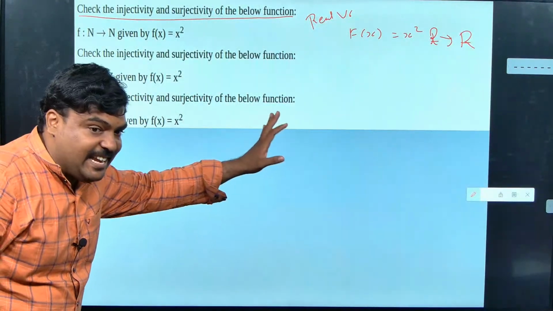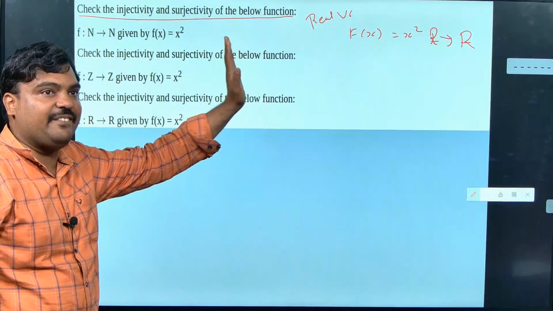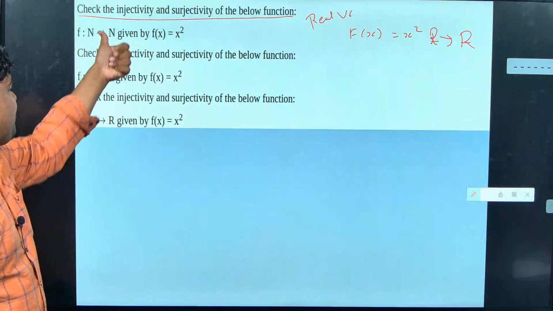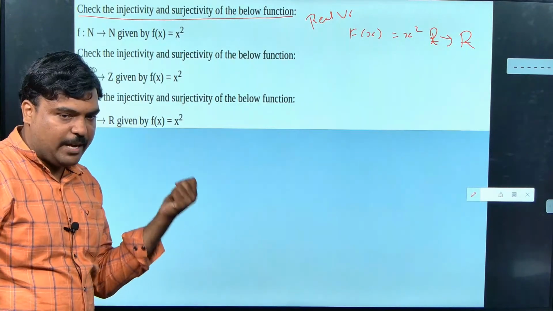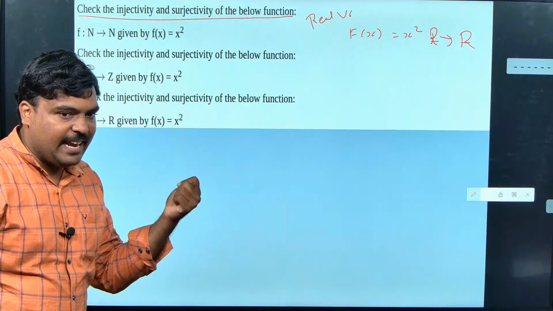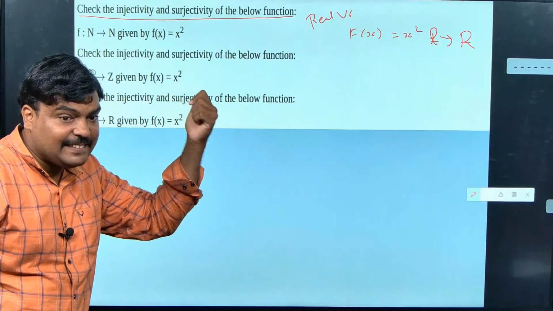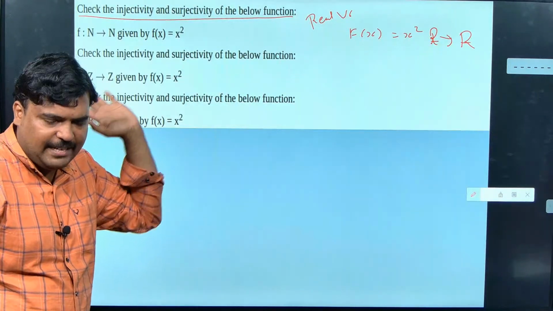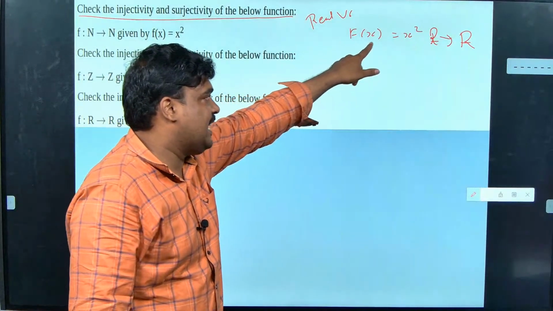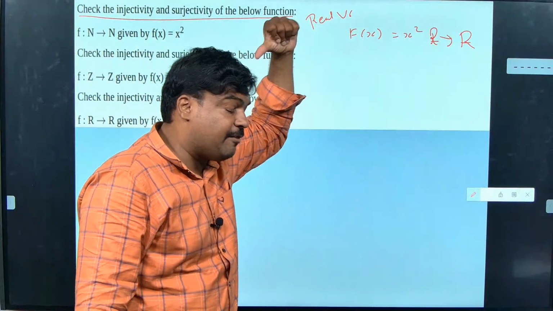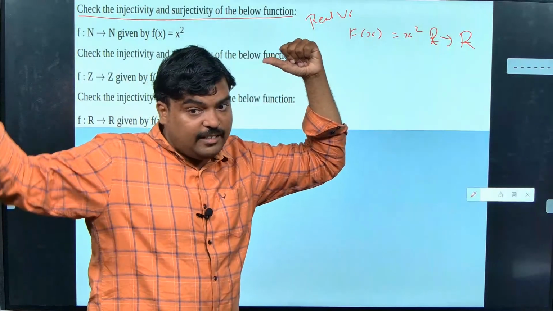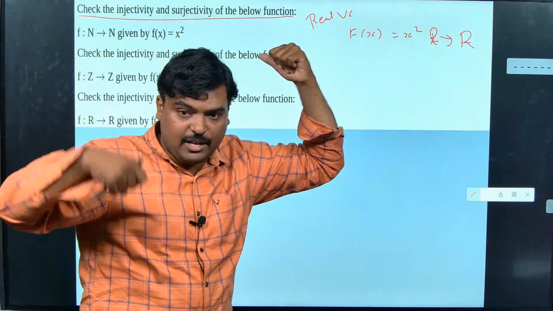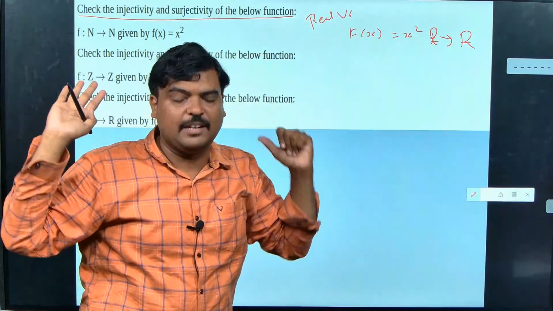I'm just saying, if a function is not given with input and output, I'm going to call this a real value function, what you studied in class 11th itself. I hope you remember. Even if not, remember this: for a function without input and output, what should I assume? Input is a real number, output is also a real number. That is, my domain is real numbers, codomain is also real numbers. Are you okay with this, guys?